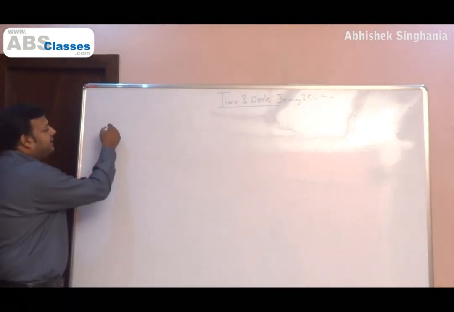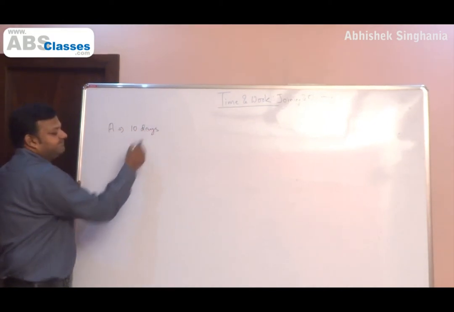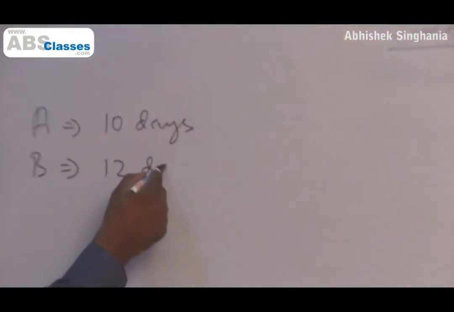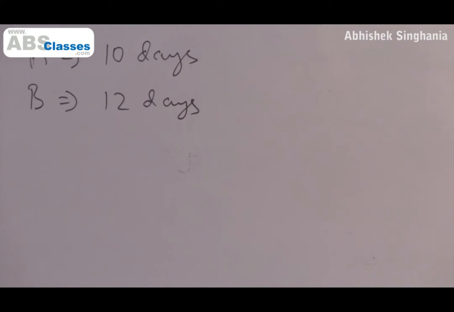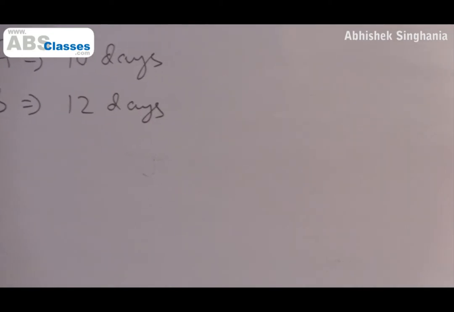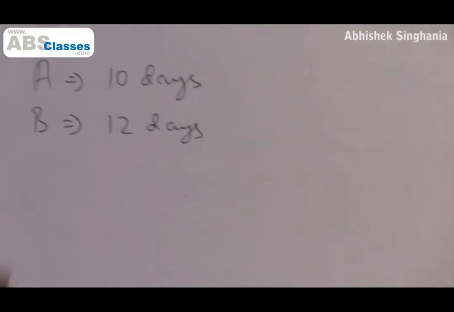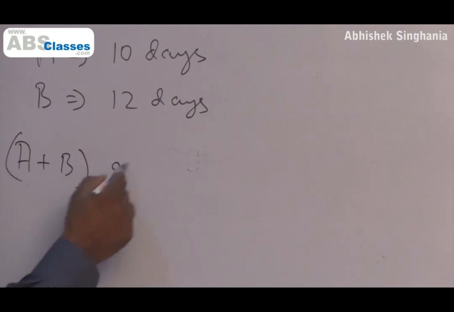Say A can complete a work in 10 days. Say B can complete the same work in 12 days. Now they tell us that A and B start a work together, A plus B start.